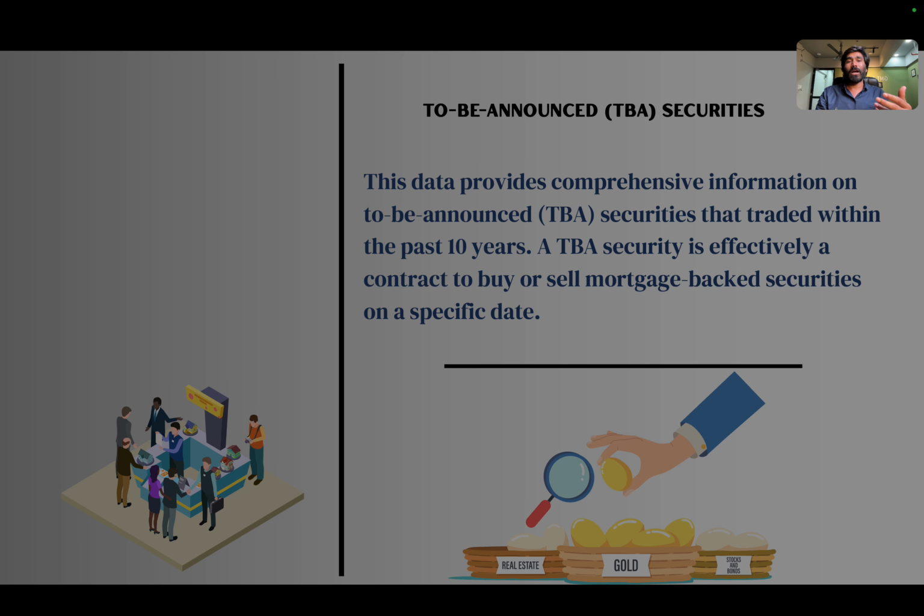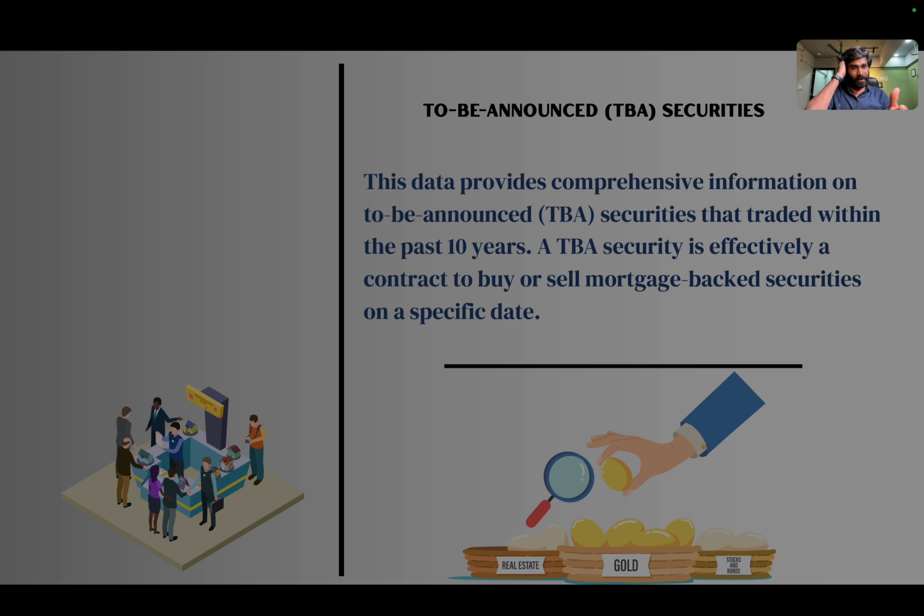When we talk about TBA, it stands for to be announced securities. Why do we call them securities? Because TBA securities, which come under fixed income securities, would be your ABS or MBS securities, mortgage backed securities and asset backed securities. So let's discuss it.